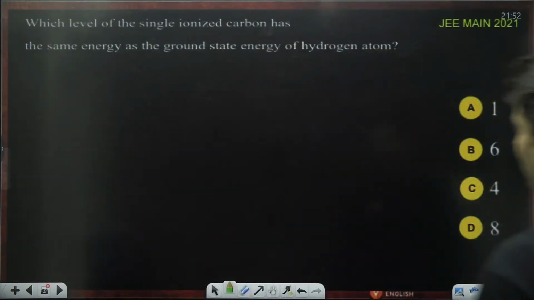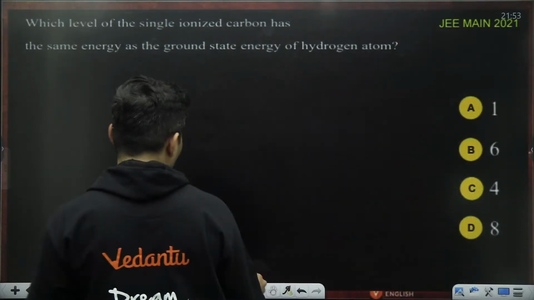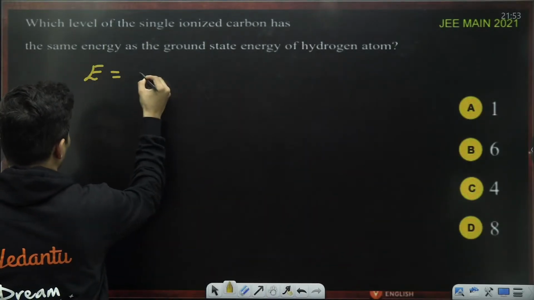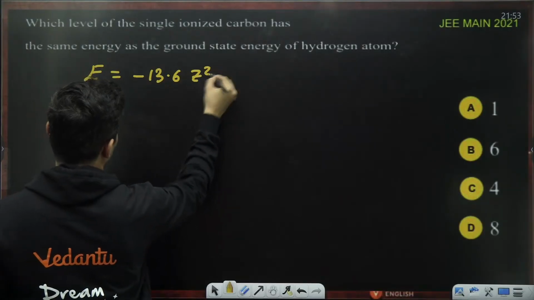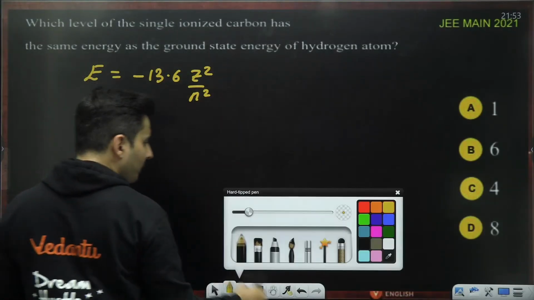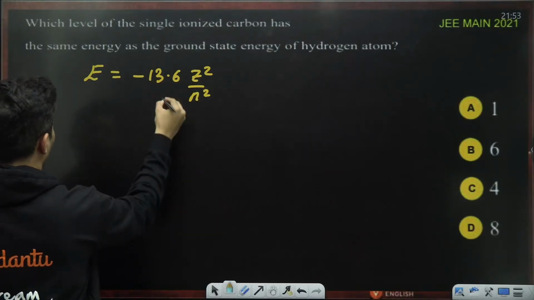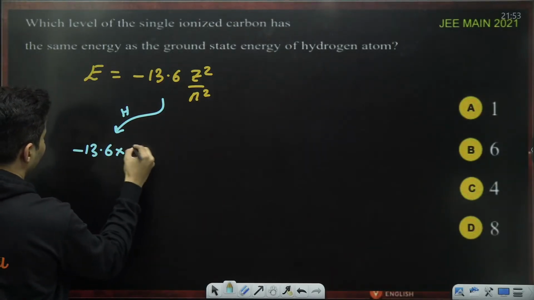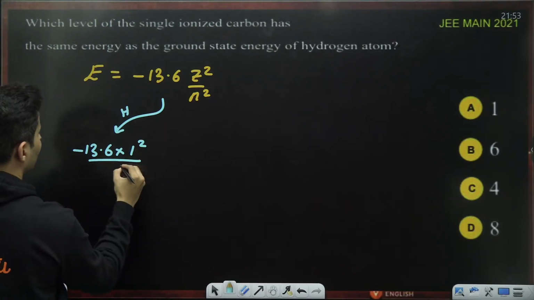Which level of the singly ionized carbon has the same energy as the ground state energy of hydrogen atom? Okay. So the energy formula in general is minus 13.6 Z square by n square. Let's use this for carbon and hydrogen. For hydrogen, it will be minus 13.6, Z is 1, n is the ground state, so that is also 1.